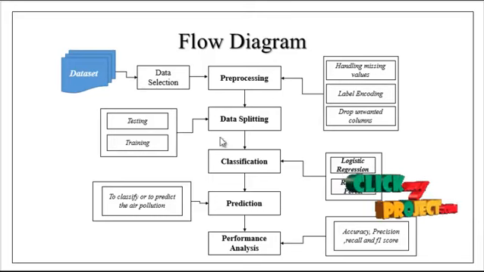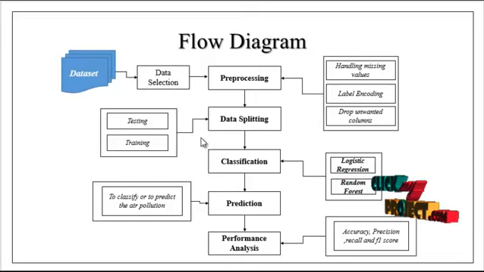In this data splitting, basically we have two kinds of data. One is the test data, and the other one is the train data. So the data will be split into these 2 categories. For example, if we have a thousand data points, it will be split as 800 for training and 200 for testing. In this sense, 80% of data will be the training data set and 20% of data will be the testing data set. After doing the data splitting, the classification will be carried out.